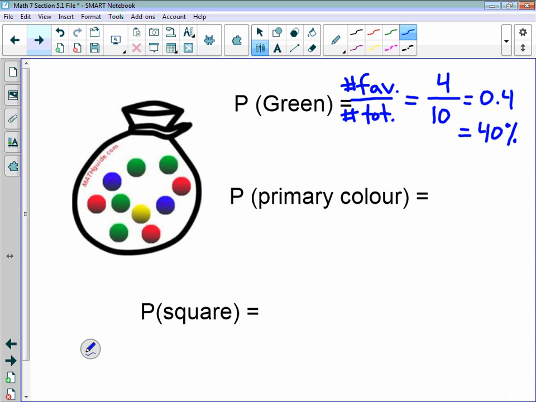So how many of these marbles are primary colors? Well, there's 1, 2, 3, 4, 5, 6. 6 of them are primary, so that would be our favorable outcomes if we were to pull a primary one. Again, we're looking at the probability of pulling a primary color. Now it's not out of 4. We don't just count how many are left. We count out of the total. So imagine we put the green marble from last time back in, there's still 10 outcomes, which would then be 6 out of 10. We could write as 60%.